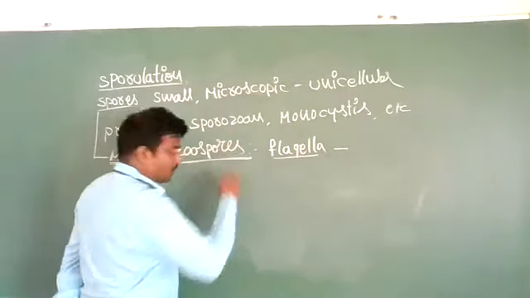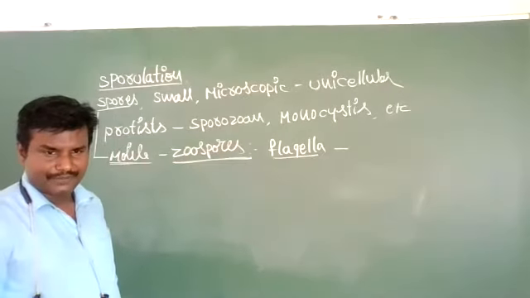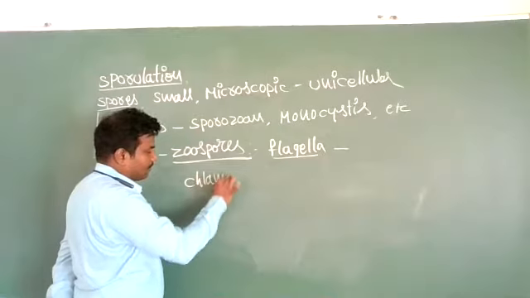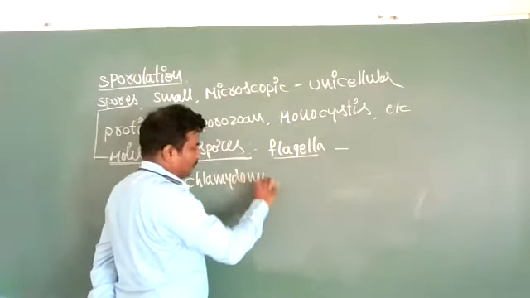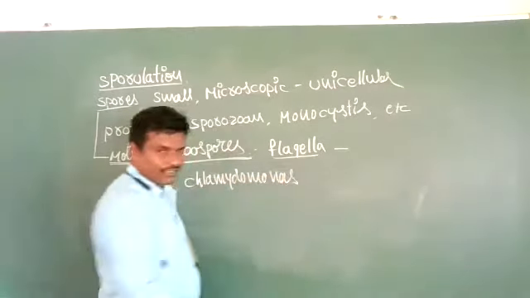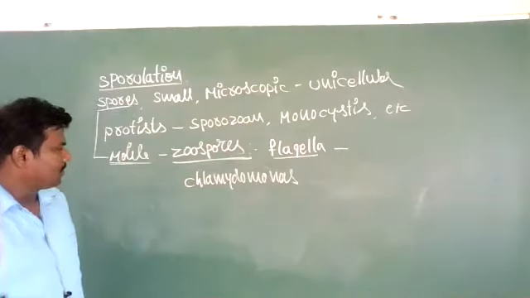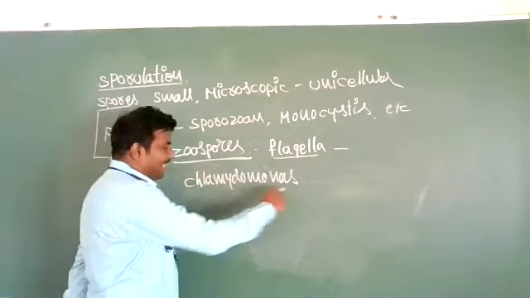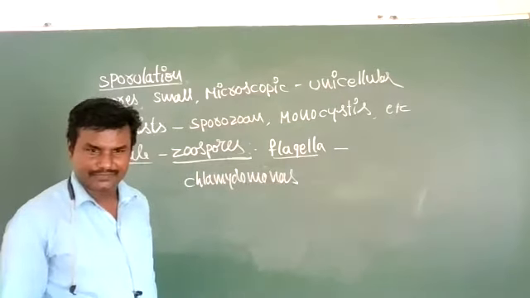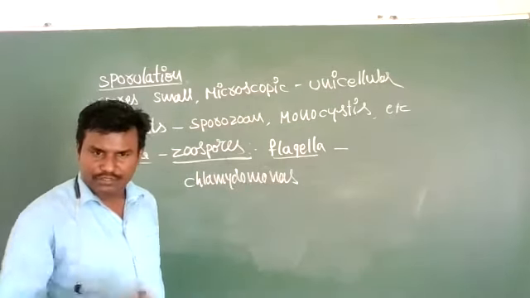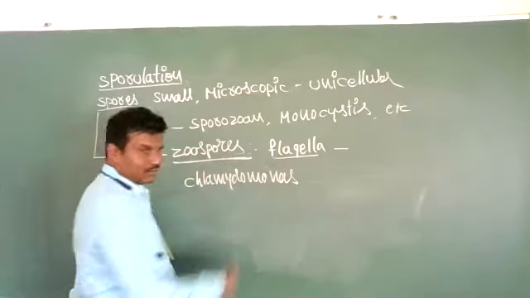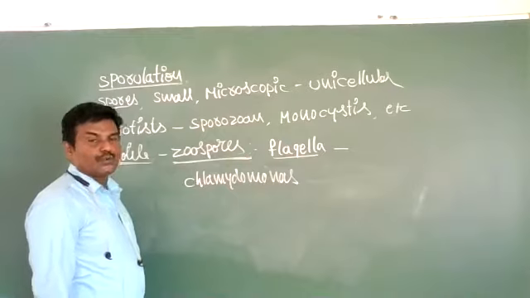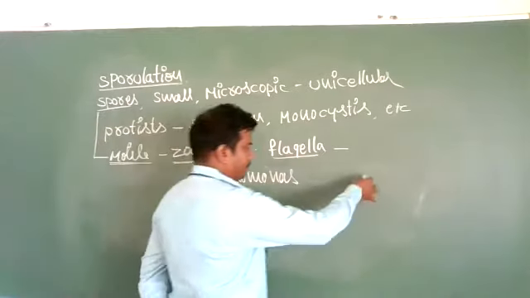Generally, zoospores are formed in Chlamydomonas. Asexual reproduction occurs by zoospores in Chlamydomonas. The zoospores are formed inside the zoosporangia.